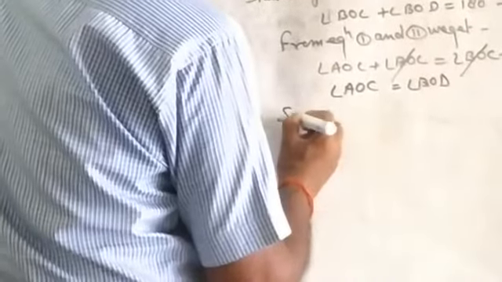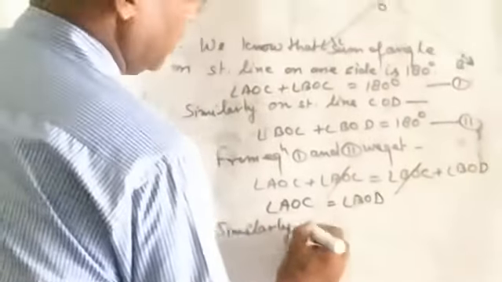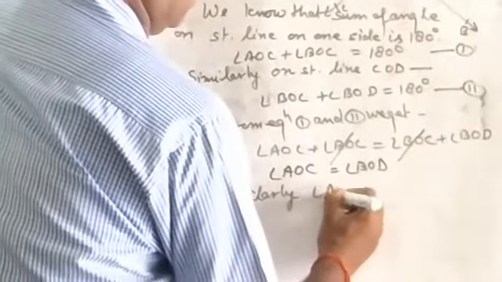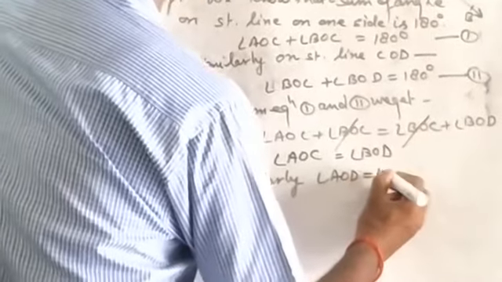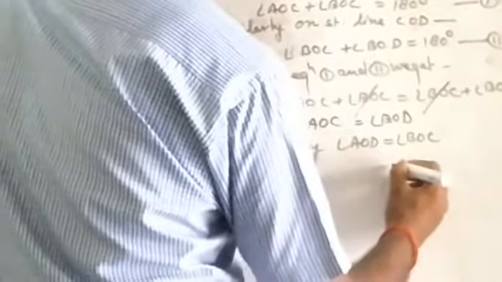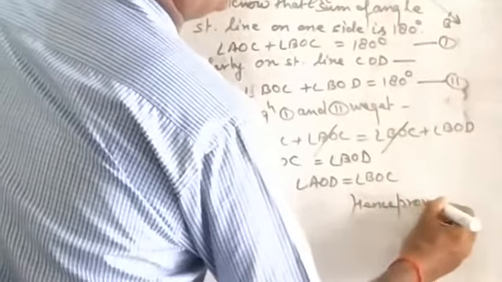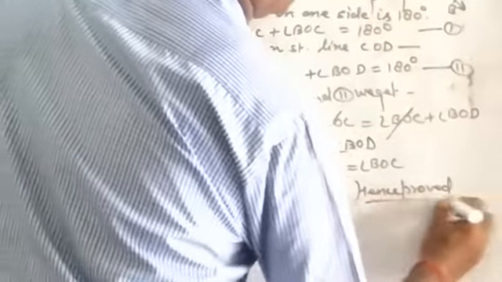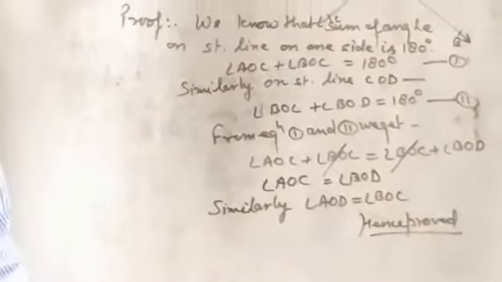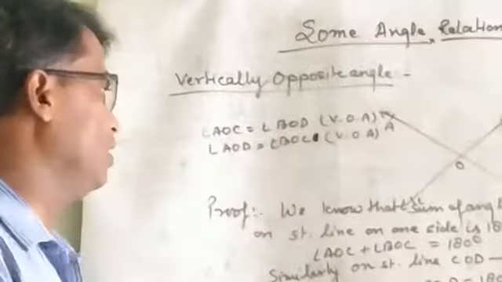Similarly, angle AOD is equal to angle BOC. Hence proved. Then you see how easy the proof of this theorem is. Here, what is the theorem given?